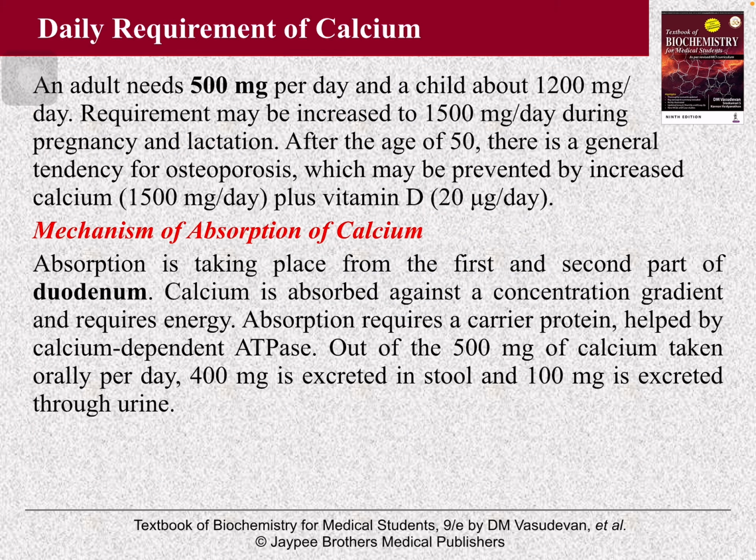Mechanism of absorption of calcium. Absorption takes place in the first and second part of the duodenum. Calcium is absorbed against the concentration gradient, so it requires energy. Absorption also requires a carrier protein known as calbindin. Out of the 500 mg of calcium taken orally, 400 mg is excreted in stool and 100 mg is excreted through urine.